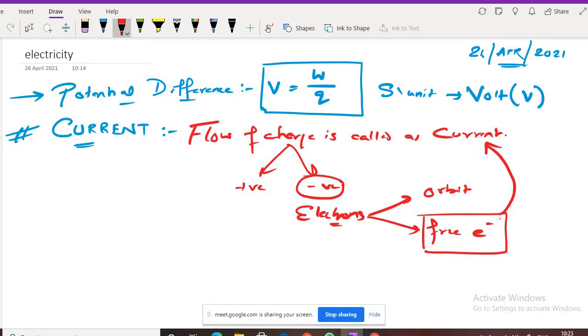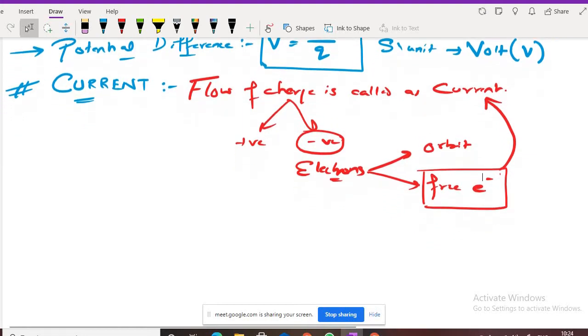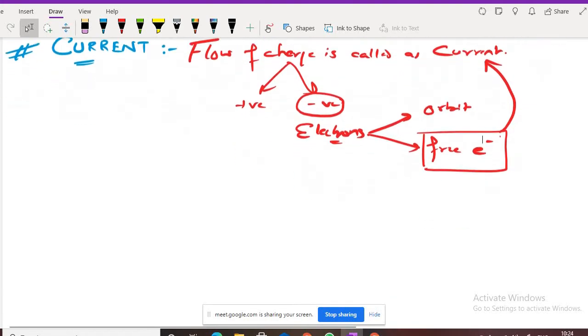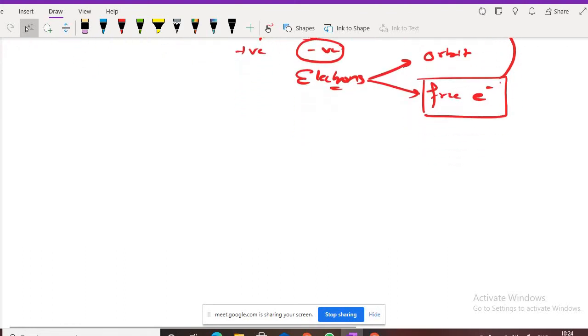If anybody has any problem, instantly tell me, sir, I haven't understood. Maybe your class is being recorded, but that's not important. What's most important is whether you are understanding or not. So, what is current?